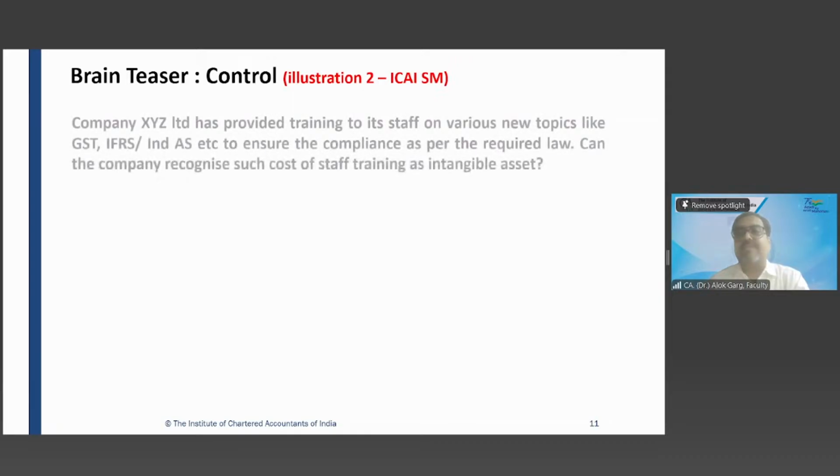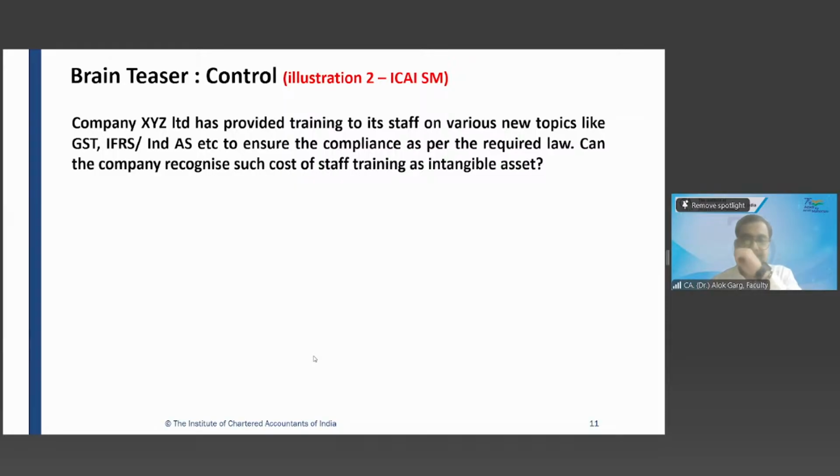Another question from the ICAI study material. Illustration number 2 of the ICAI study material. Company XYZ Limited has provided training to its staff on various new topics like GST, IFRS, Ind AS, and now the Income Tax Act 2025. Have you heard about Income Tax Act 2025?